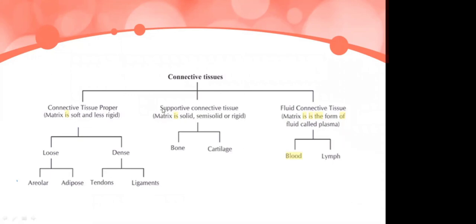And there is connective tissue which helps for support, in which the matrix is solid to semi-solid or rigid. Examples are bones and cartilages. And we have one more type, fluid connective tissue, in which the matrix is in the form of fluid called plasma, which comprises blood and lymph. So these are the three main categories of connective tissues. Mainly, connective tissue is for support and for the structural framework of a particular tissue.